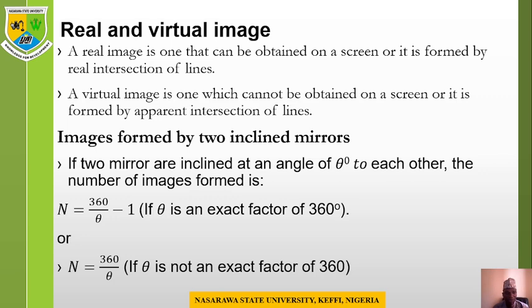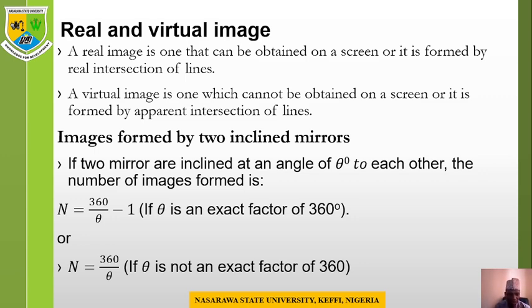So we have image formed by two inclined mirrors. If two mirrors are inclined at an angle theta to each other, the number of images formed is n equals 360 divided by theta, minus 1. That is, if theta is an exact factor of 360, that is to say, if we divide 360 by the angle, you will get a whole number, an even number.